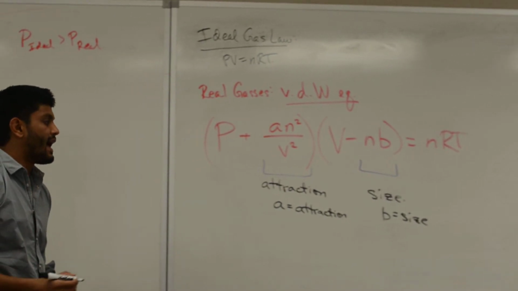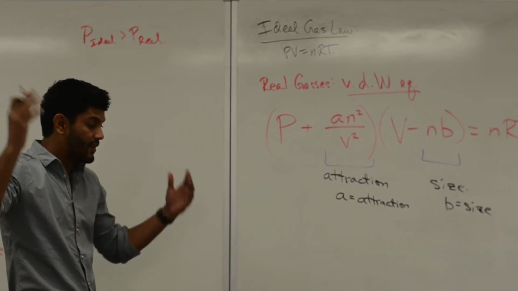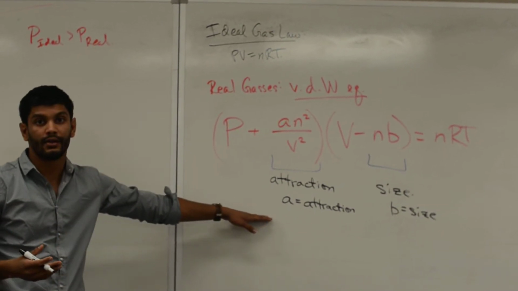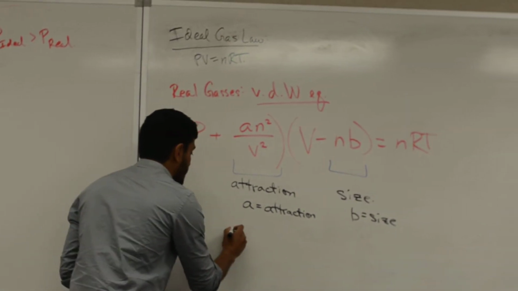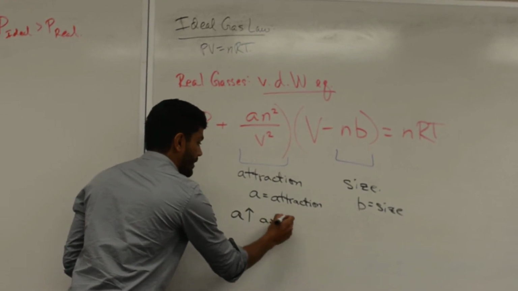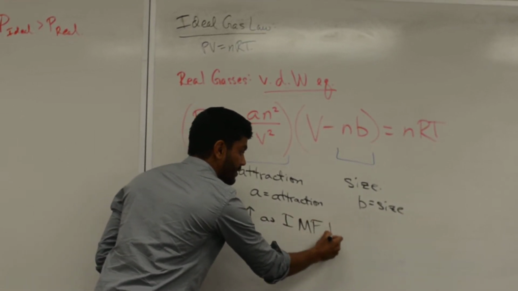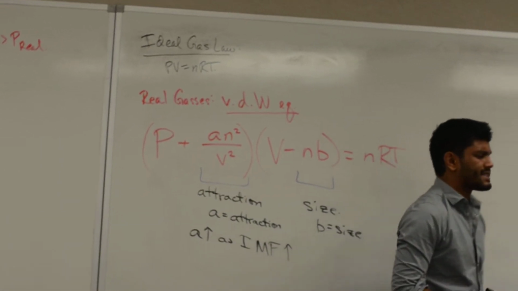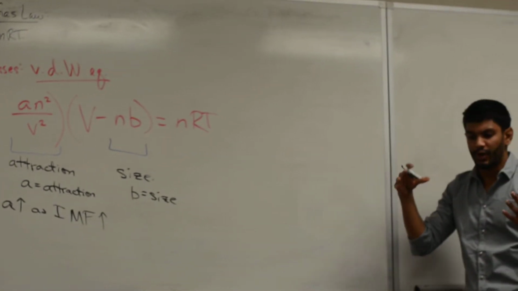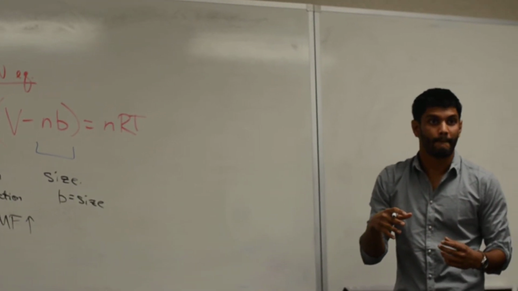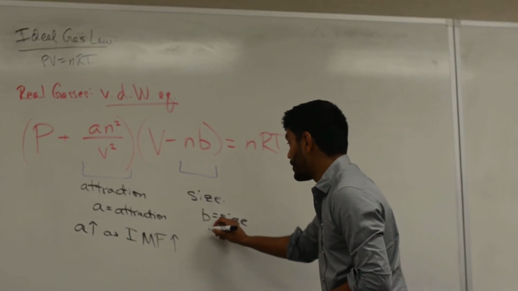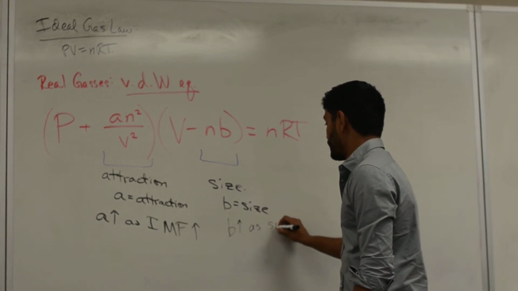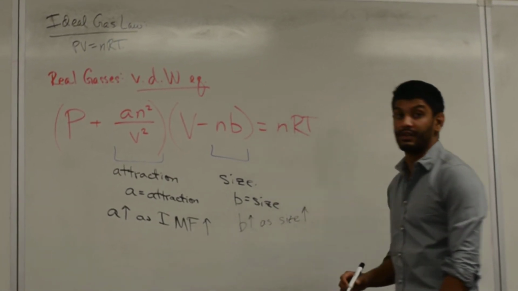So, Arshan, let's say hydrogen bonding, your favorite IMF, increases. What happens to a? A will also increase. Right. A increases as your IMF increases. So, DeBron, what about size? What if my particles get smaller and smaller and smaller? What happens to b? Decreases. Decreases, right? So in the same way, we can say b increases as size increases.